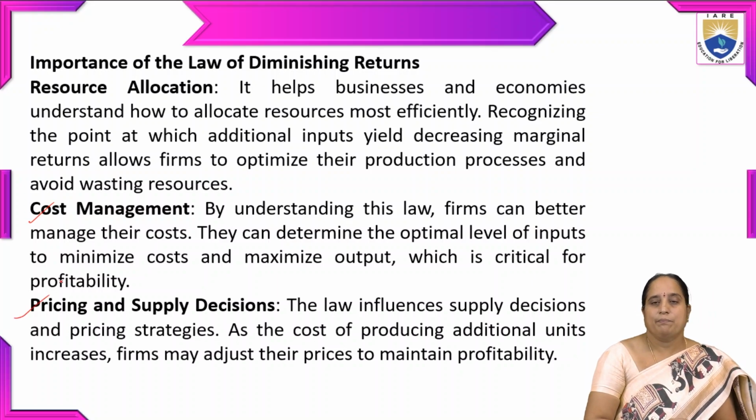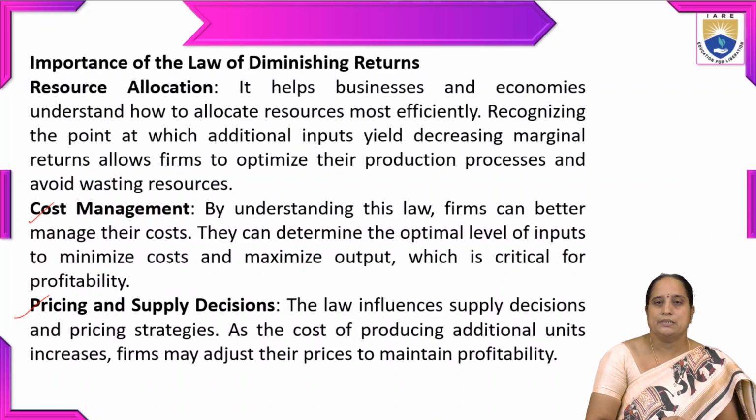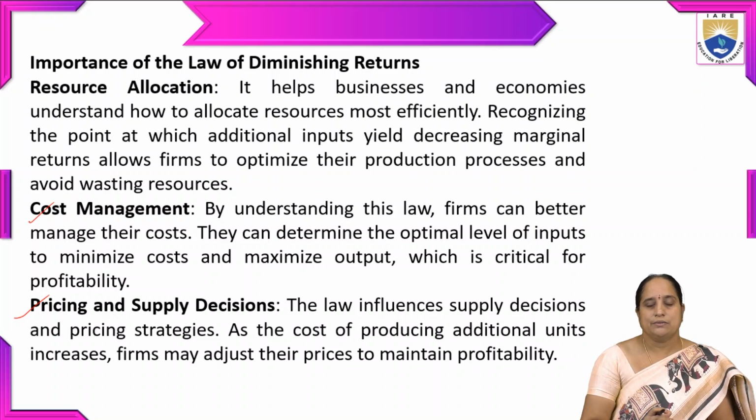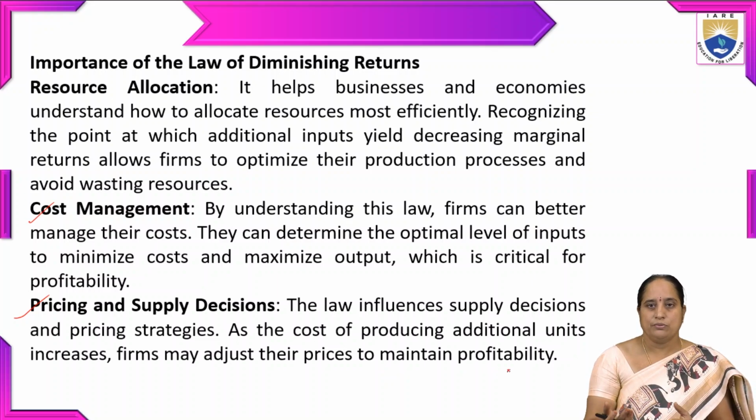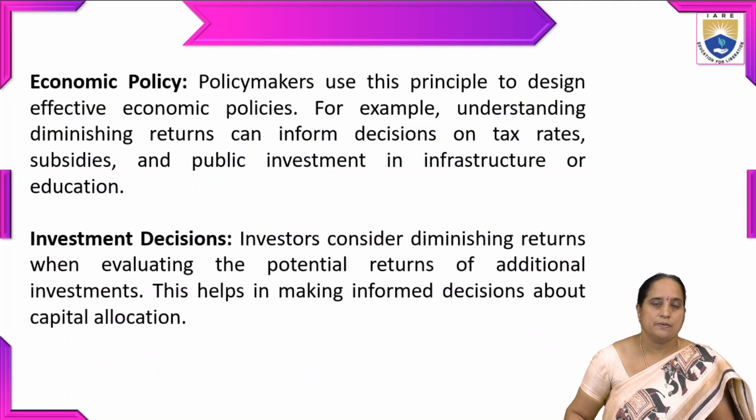Then pricing and supply decisions. So the law influences supply decisions and pricing strategies. As the cost of producing an additional unit increases, firms may adjust their prices to maintain profitability. Based on the number of units and volume of production, companies will also adjust their cost control and, as a result, they can have profitability in their business.